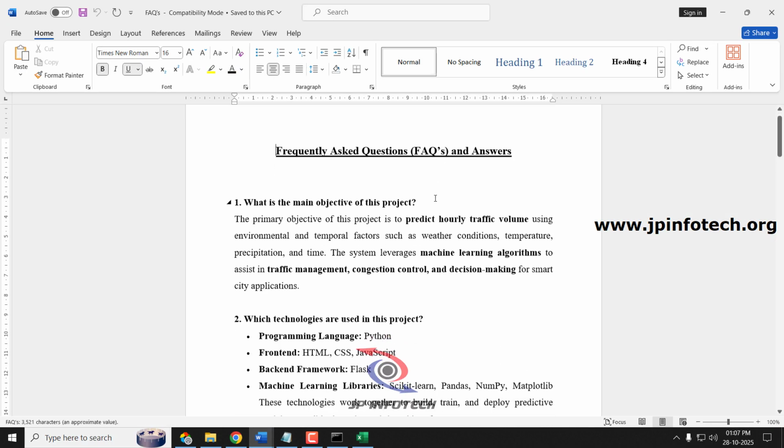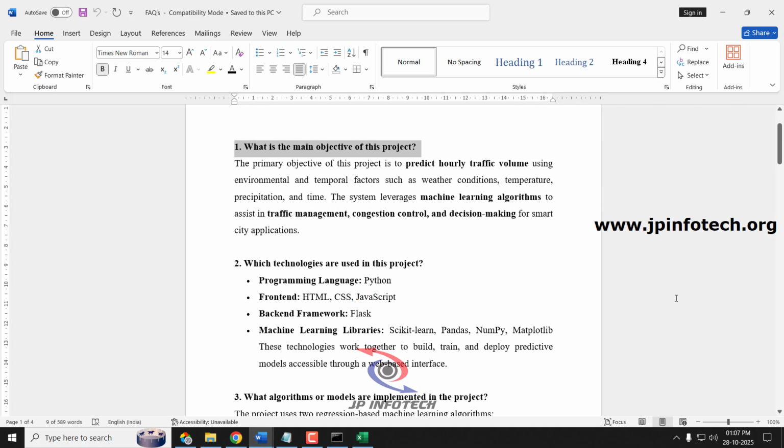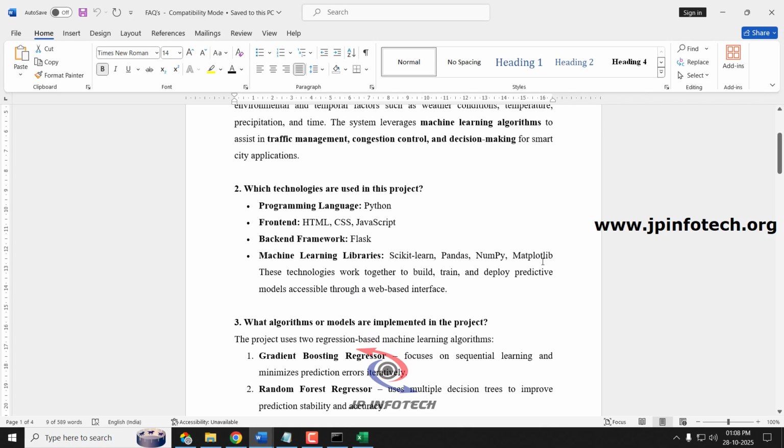So the first question is, what is the main objective of this project? The primary objective of this project is to predict the hourly traffic volume based on the various environmental and temporal factors that are available in the dataset, such as weather condition, temperature, time, and so on. So we are using machine learning algorithms for traffic management and congestion control, and as a decision factor for smart city applications. That is the main objective of this project.